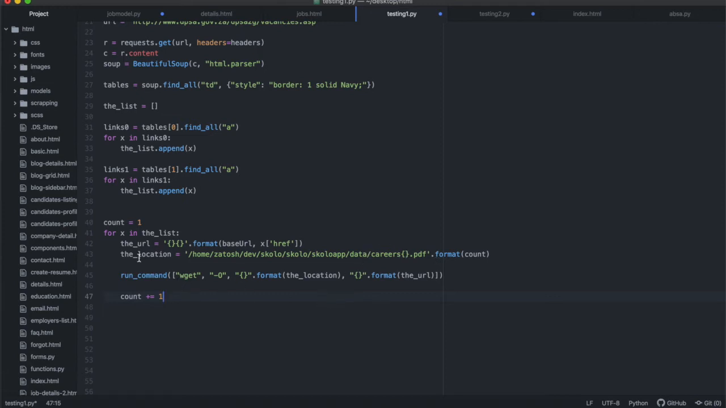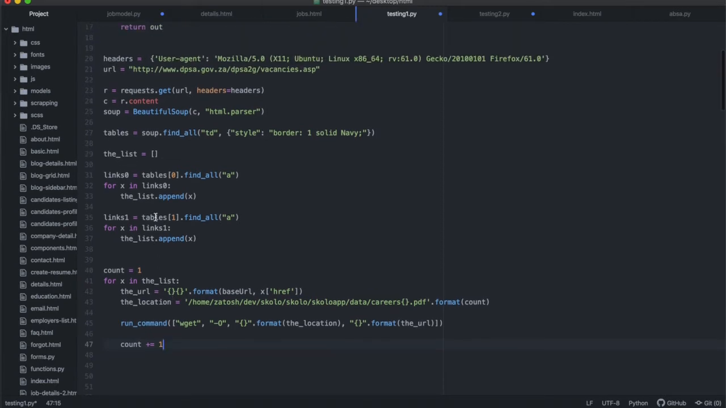And then every time it goes through this, it will be going through a different X, and because it's going through a different X, this URL will be different. So this URL will be different based on the X over there. Even though the base URL is the same, the location will be different based on the count, and the command will be the same. Hopefully the count will keep incrementing, and the X will keep incrementing until we finish iterating through the entire list. And if this works properly, we should be able to save all the files within the list.